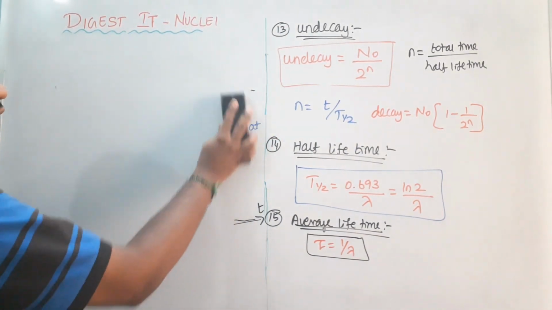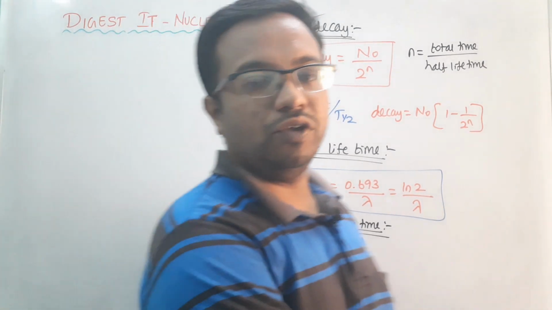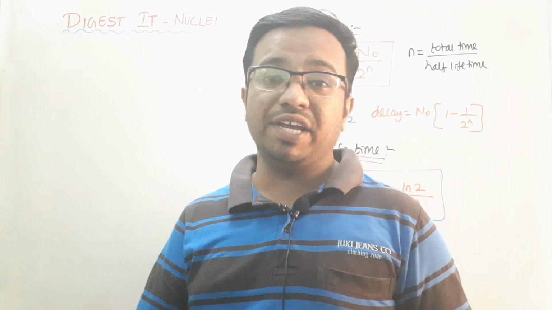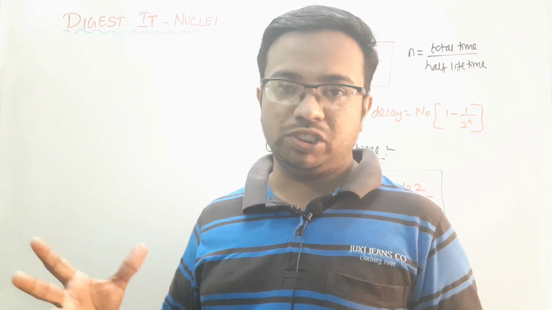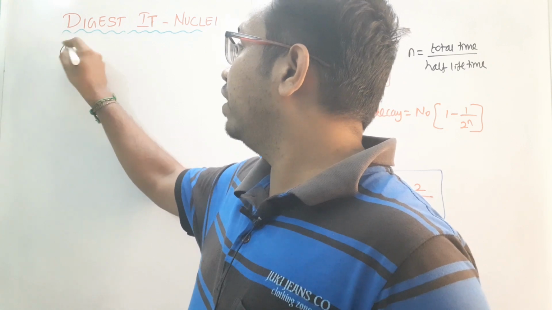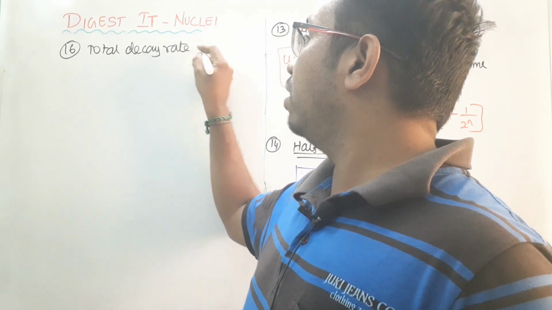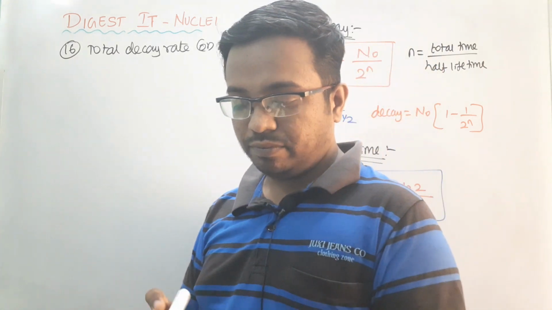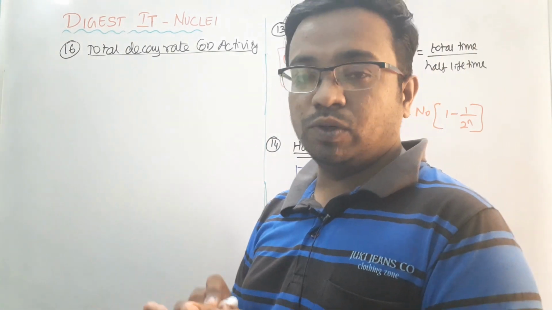The next one is the total decay rate. If you consider any element or the human body, we don't have only one single nucleus. Our liver, pancreas, eye, each and everything is made up of N number of nuclei. We call that the total decay of the complete body. How much time will it take? I want to measure such a quantity using this formula. This is what we call the total decay rate, or otherwise the activity. By using this we can measure the total decay rate.